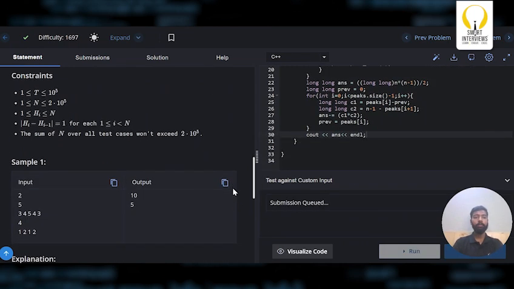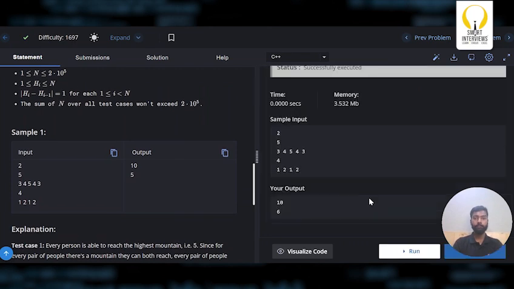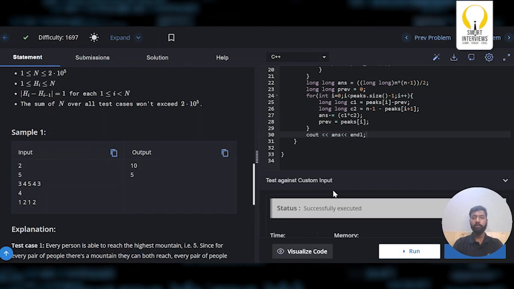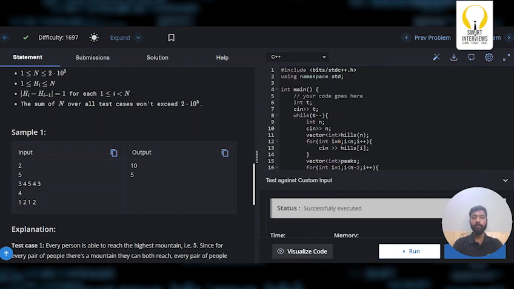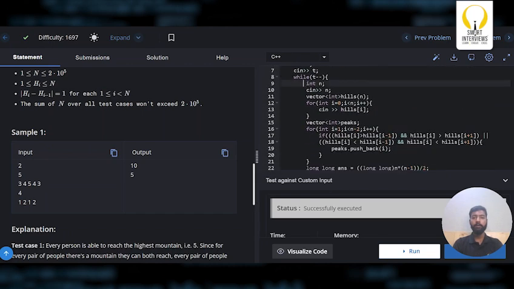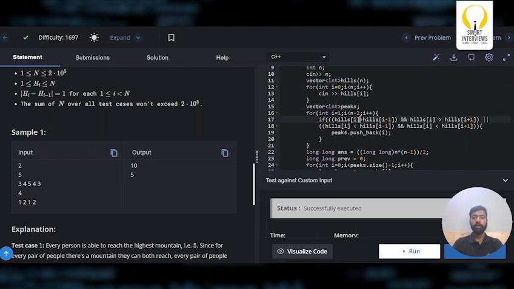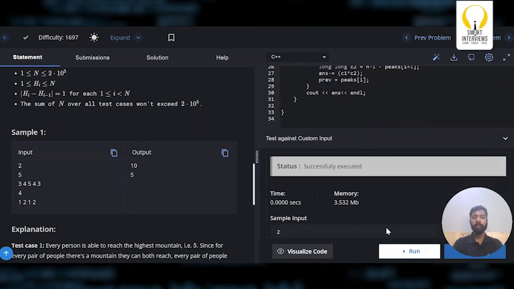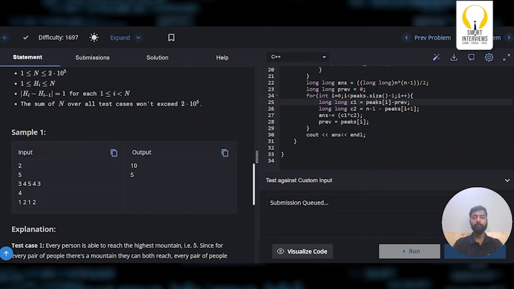Simply print the answer. Let's run the code. We are getting an extra answer, so let's debug it. First step are the inputs, then peaks. Okay, we need to iterate till n minus 1. This is not n minus 2, it is n minus 1. And we also missed one edge case, we will be covering it up.